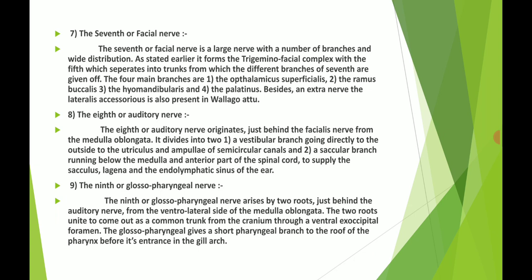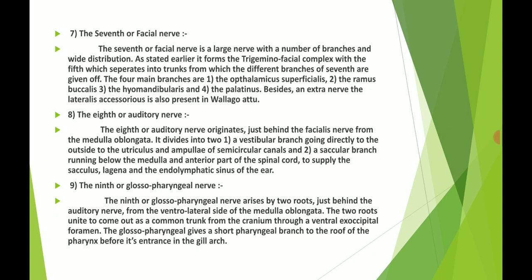The two roots are just behind the auditory nerves, as I said, and these nerves are located or connected to each other. One by one we are seeing the first, second, third, fourth, and they are connected to each other. After the auditory nerve, from the ventrolateral side of the medulla oblongata, the glossopharyngeal nerve has a short pharyngeal branch to the roof of the pharynx before its entrance into the gill arch.